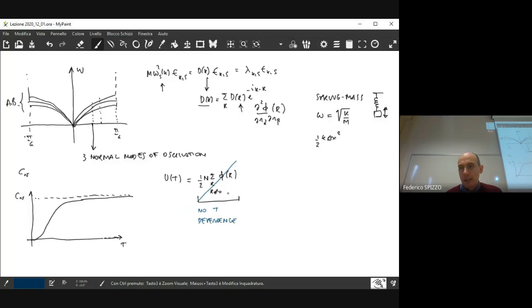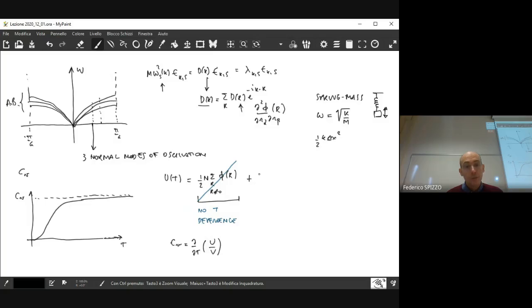We may neglect that only because the specific heat is defined as the derivative with respect to temperature of the energy density. So I neglect all the terms that do not depend on the temperature. So this is fine only in this picture. If your idea is to evaluate the total energy of the system, then you may not neglect this contribution. Then we have both the kinetic contribution and the potential contribution due to the normal modes of oscillation.